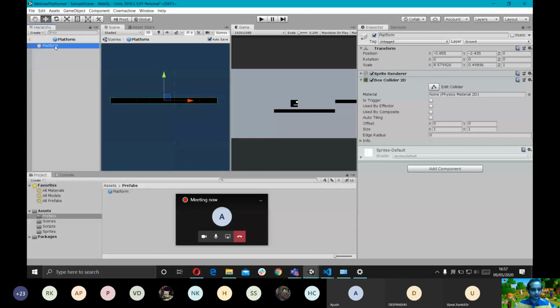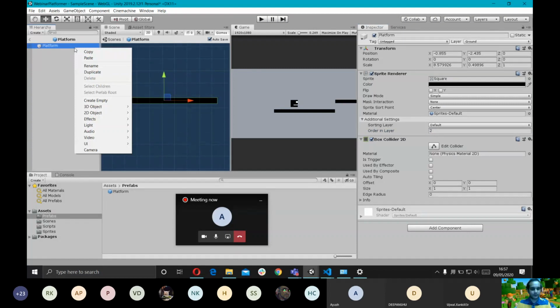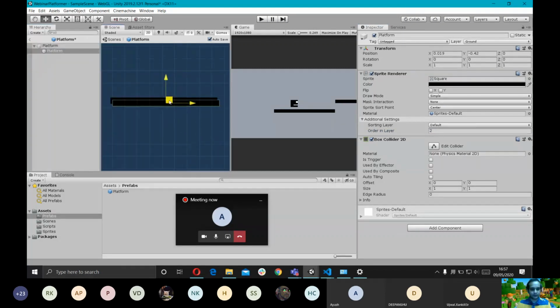And I just wanted to add sort of a shadow to this. As you can see, the order in layer for the platform is 0. I'm just going to change this to 2 because I want to create a shadow. I'm just going to duplicate this, drag it right here, and give it an order in layer of 1.